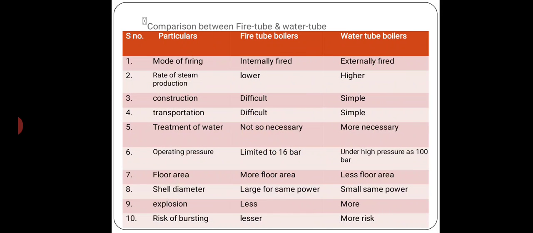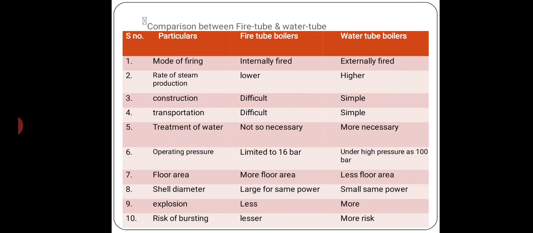Next, the difference between fire tube and water tube boilers. First, mode of firing. In a fire tube boiler, the firing occurs internally, so it is known as a fire tube boiler, and in a water tube boiler, firing occurs externally. Steam production rate is lower in fire tube and higher in water tube. Construction of a fire tube boiler is difficult, and construction of a water tube boiler is simple. Transportation of a fire tube boiler is difficult, and transportation of a water tube boiler is simple.